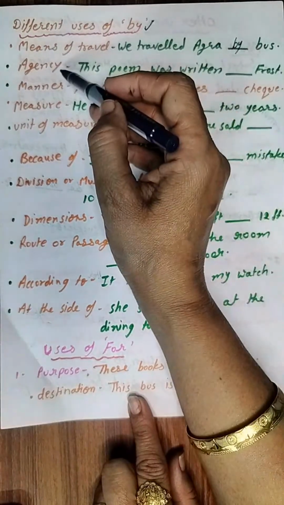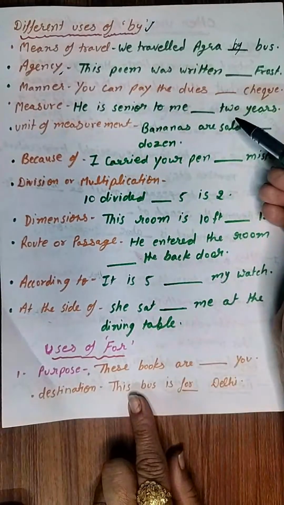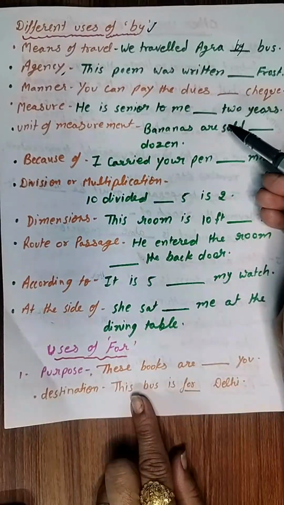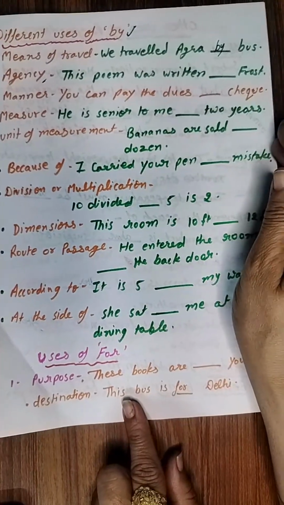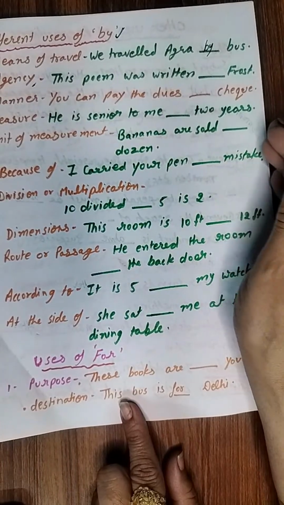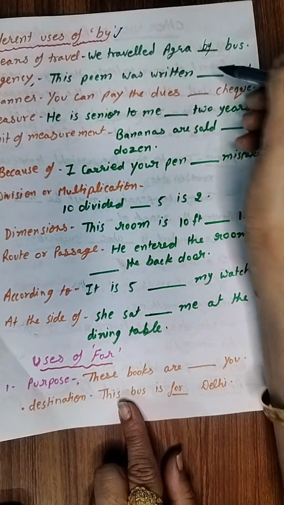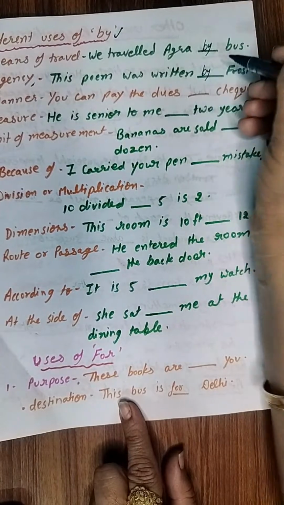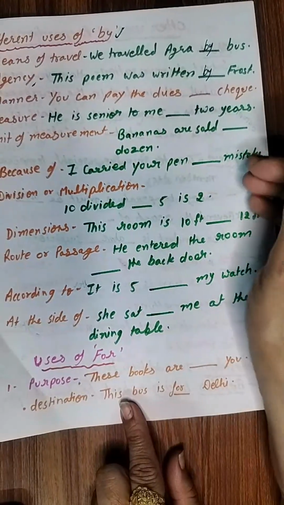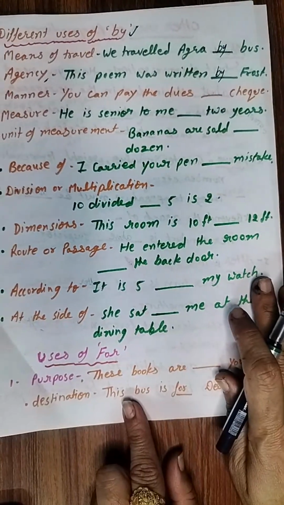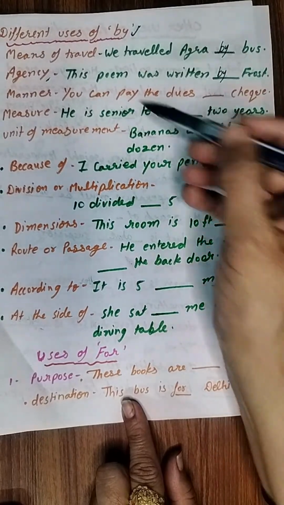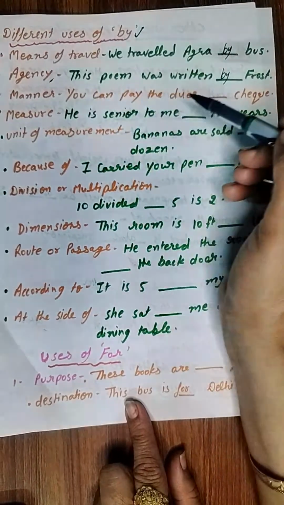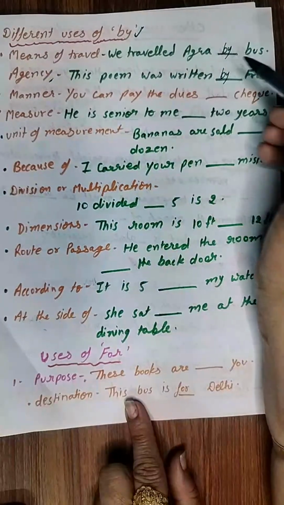So this is agency. Agency means we are talking about the agent or we are talking about the doer. Okay, so जब हम doer की बात कर रहे हैं, okay, so this poem was written by Frost. Frost के द्वारा इस पोएम को लिखा गया. Is this clear? Then manner, किस ढंग से काम हुआ. You can pay the dues by check.